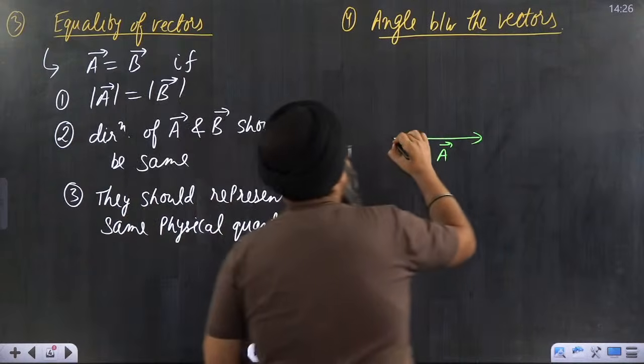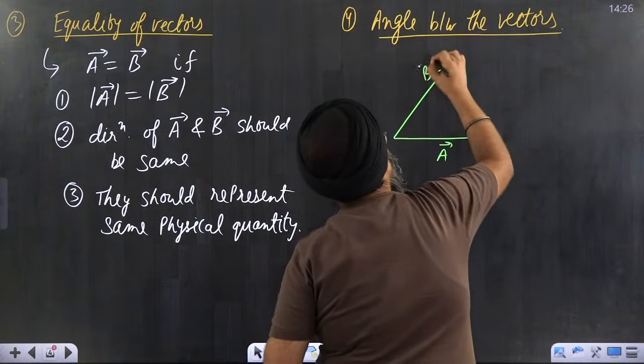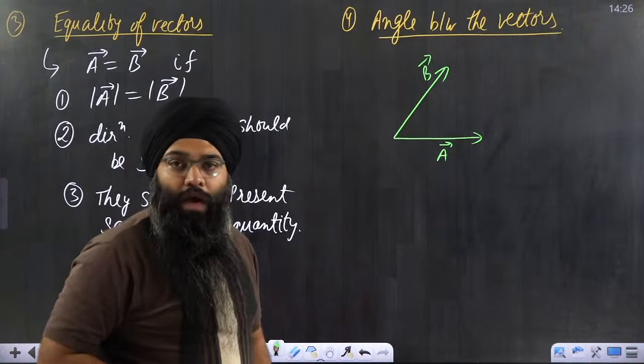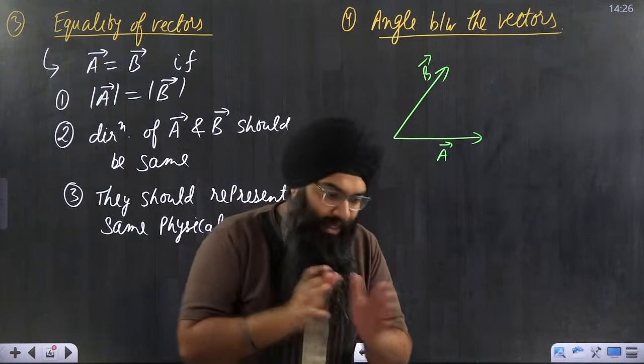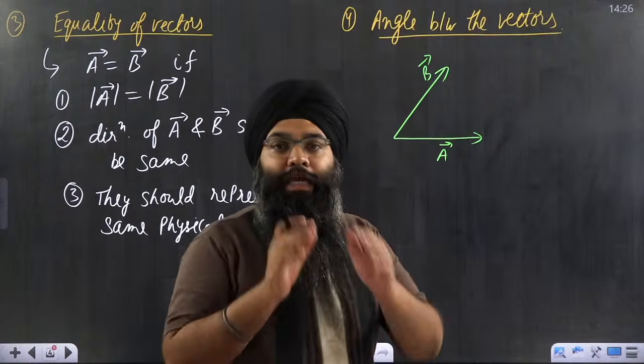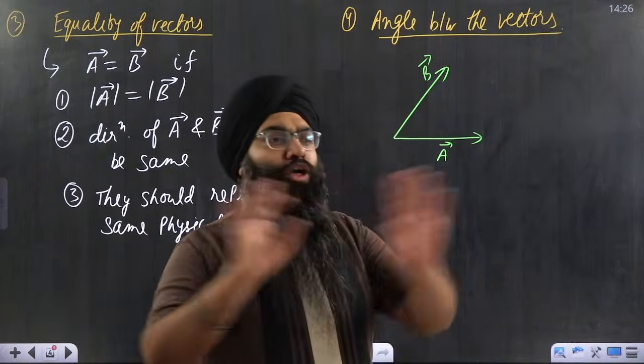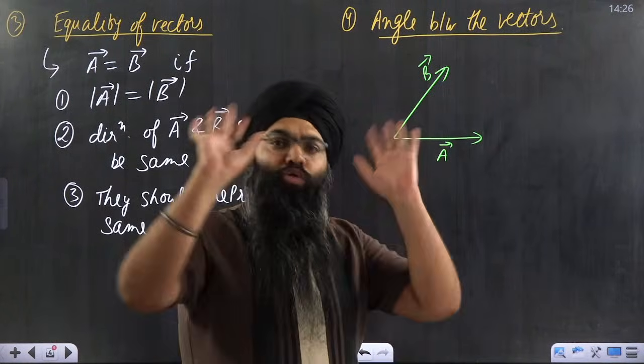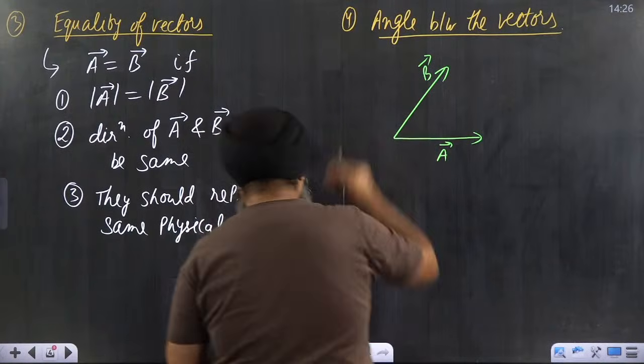And let us suppose I say that this is another vector, B vector. Are the tails of the two vectors joined? Yes, definitely. The tails of the two vectors have been joined. So there is no need to worry. Right now you can directly tell that the tails of the two vectors are joined.